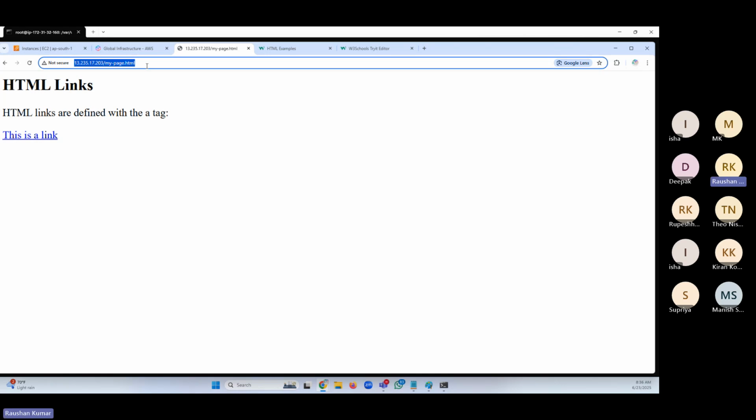We'll create an application server, we'll create a database server, we'll see all those things. If I don't allow port 80, do you think I'll be able to access this page? Will this work? No.